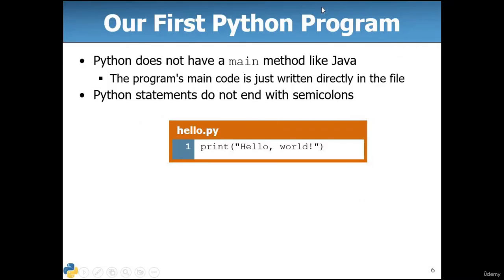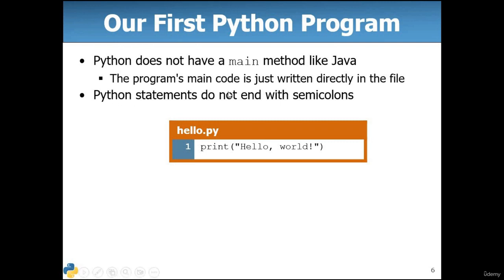Our first Python program. Python does not have a main method like Java. If you are a Java developer, if you have studied Java before learning Python, you might have experience of writing Java. First of all, we have to define a class named main. If you are a Java user, if you remember. But in case of Python, there's nothing to do with classes. It's not necessary to use a class in every program. If you are using one, that's your own personal choice, but it's not necessary.